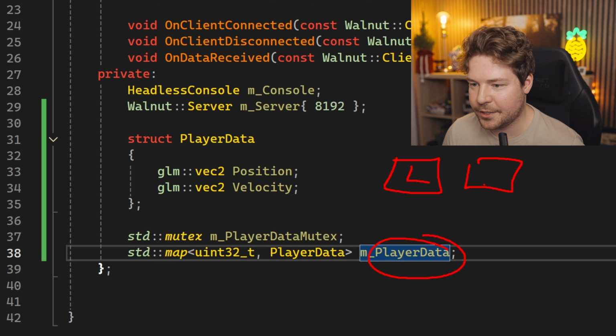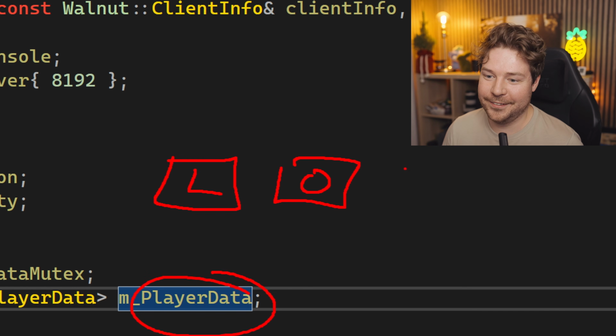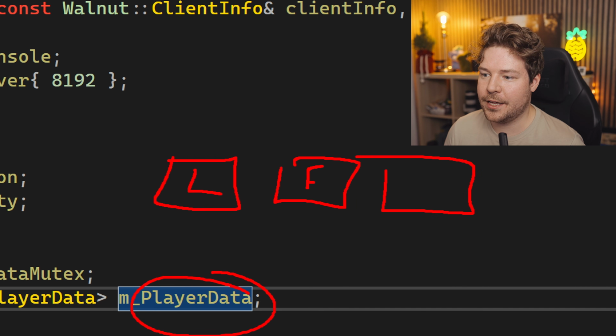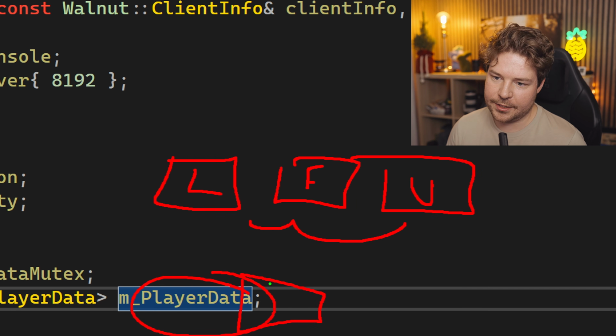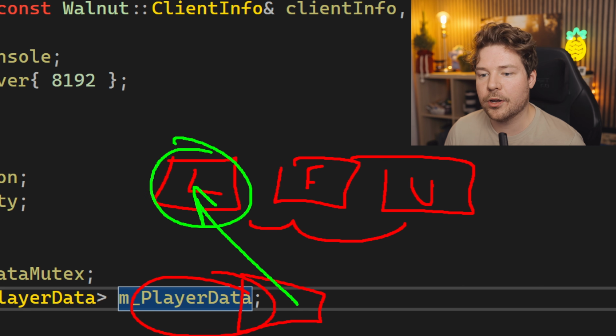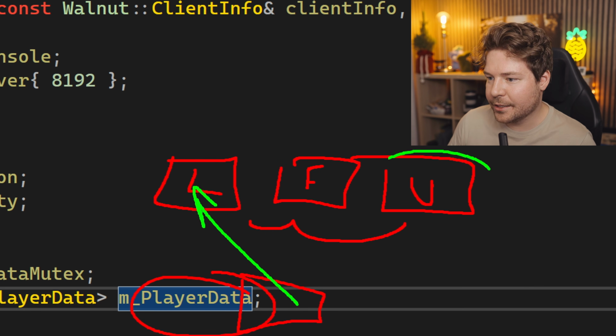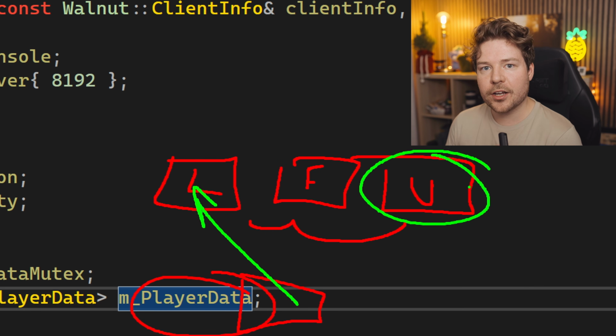Use and unlock start with the same letter. Might as well have written lol. So we lock it, then we use it by calling functions. That's why the F is there. And then we unlock it. So that's the order of operations. If another thread comes in and says, actually, I want to use it, it can't just use it directly. It has to lock it first, but it won't be able to obtain a lock until it's been unlocked by the other thread. By locking stuff down like this, you're basically guaranteeing that only one thread at a time is able to access this data, whether it be reading or writing.